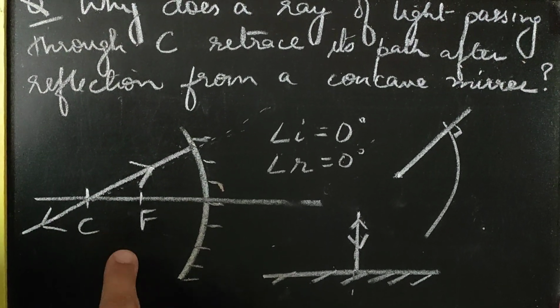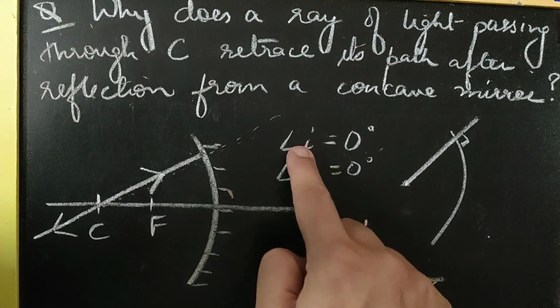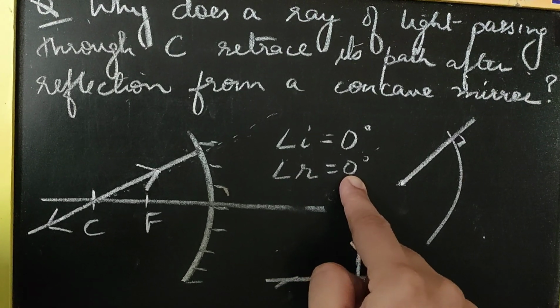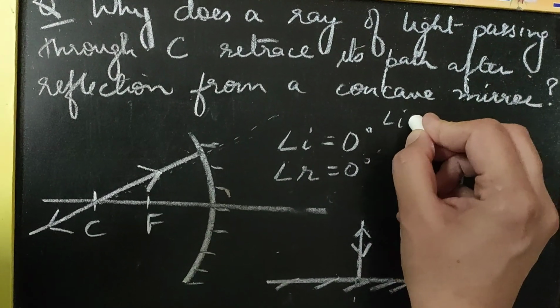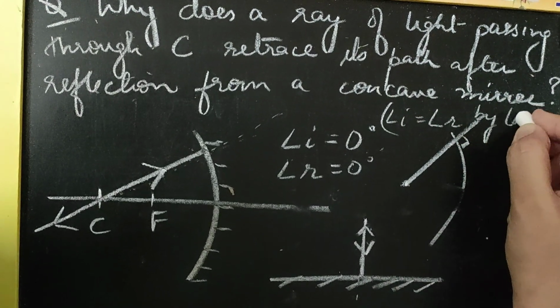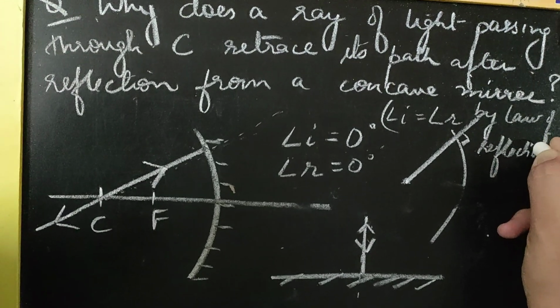So you will be drawing this diagram along with this reason, that angle I is 0 degree, hence angle R is also 0 degree, because angle I is equal to angle R by law of reflection of light. So that is the justification that you will give.